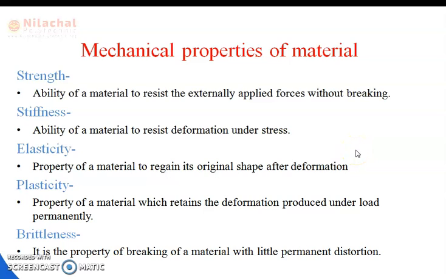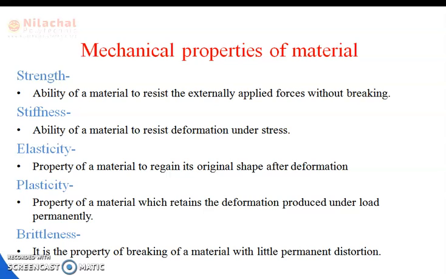Here we go to the mechanical properties. We have studied the properties of materials in your engineering materials topics, and here I have discussed the short points of the properties of materials. First is strength. What is strength? It is the ability of a material to resist externally applied forces without breaking. Next is stiffness, defined as the ability of a material to resist deformation under stress or under load.